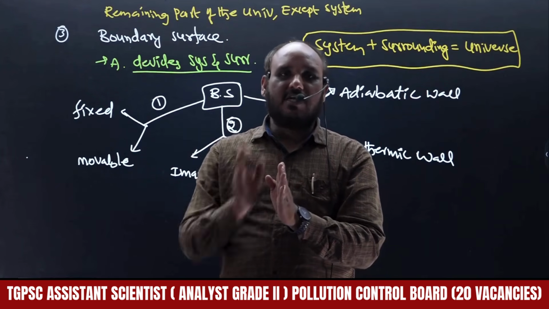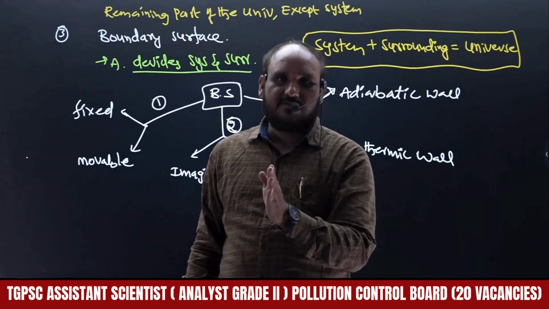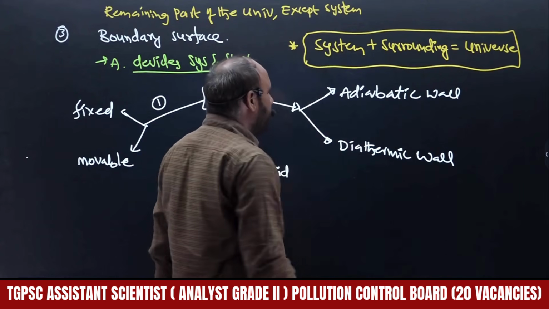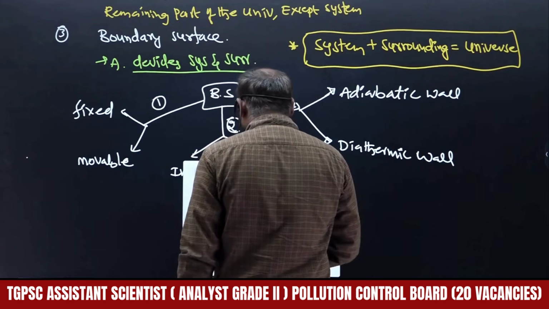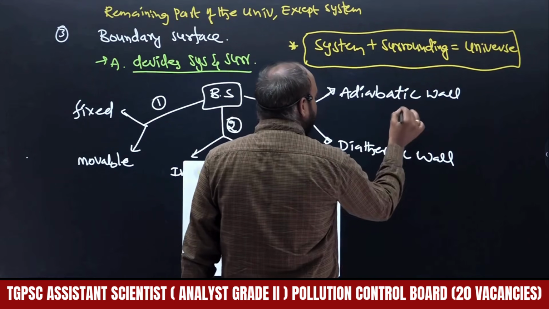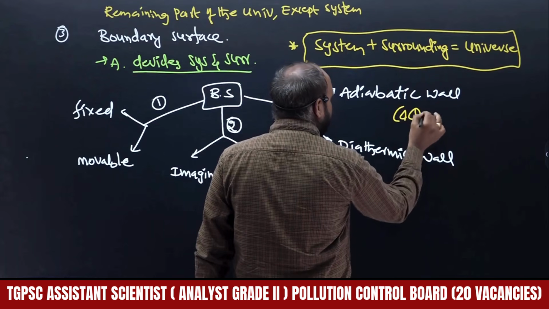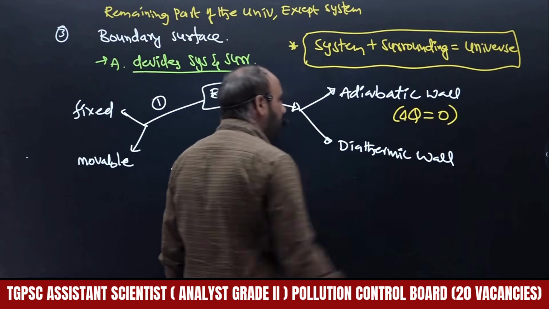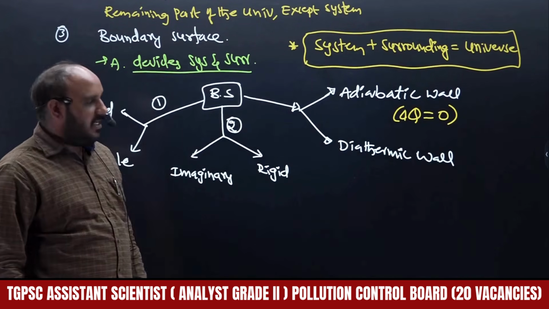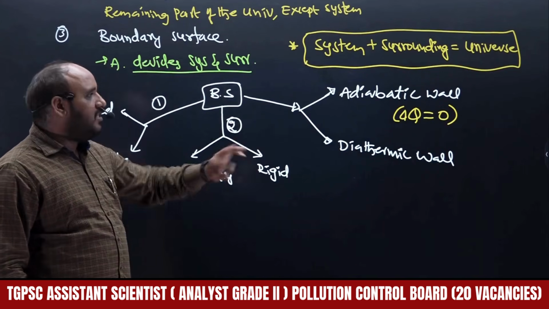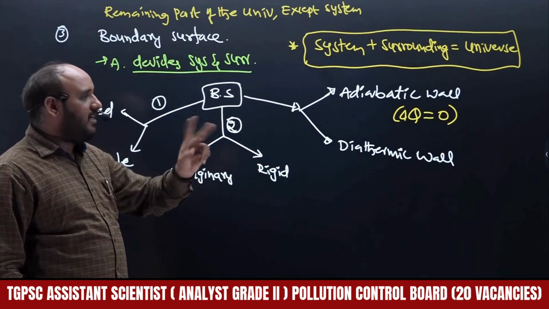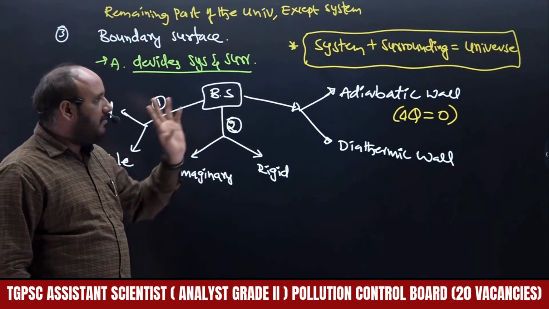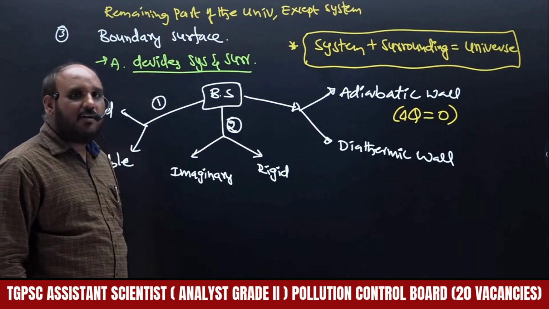Such a boundary surface is known as what? Adiabatic boundary surface or adiabatic wall. So right here, the condition we get is delta Q. What is meant by delta? We will discuss. Delta Q not equal to 0 means there is a change. Both having the same heat energy means no change. For the adiabatic condition, delta Q will be 0.